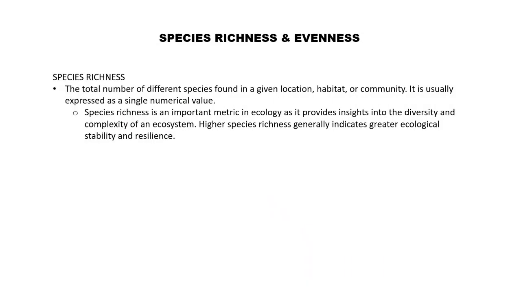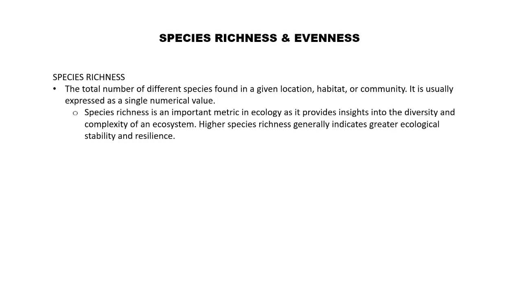As we move deeper into ecological communities, we start measuring how many species are present. This brings us to species richness. Species richness is simply the total number of different species found in a particular habitat or location. It's a numerical count, but it gives valuable insight into the complexity of an ecosystem. Generally, habitats with higher species richness tend to show greater ecological stability. A wide variety of species means a broader range of ecological roles, which strengthens overall balance.